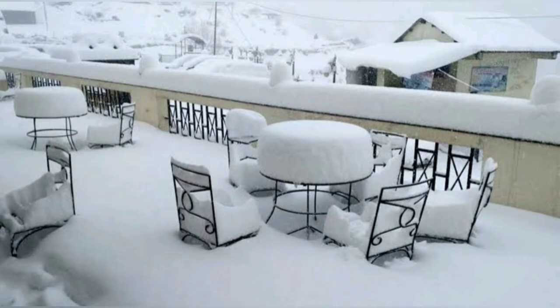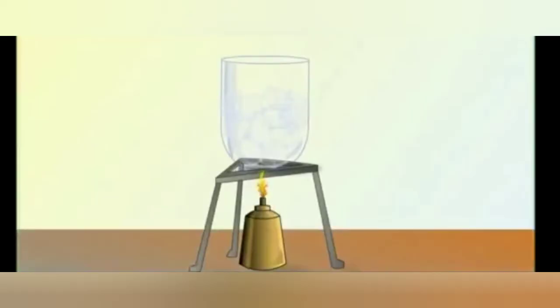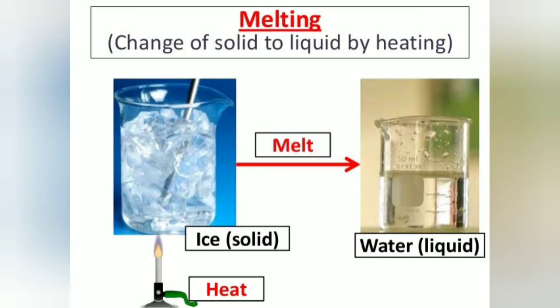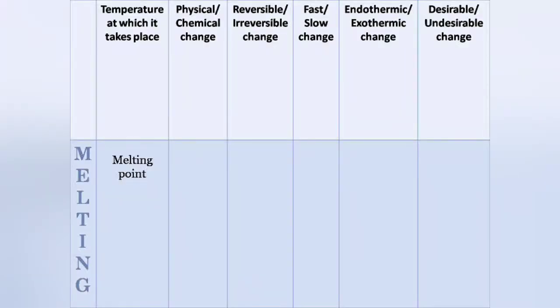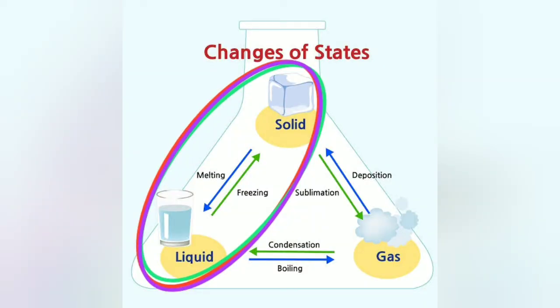Then the next example of physical change is melting. It is also called fusion. Melting is defined as a process by which a solid changes into its liquid state on heating. It occurs at a specific temperature, and this specific temperature is called melting point. It is a physical process because the chemical composition of the substance remains the same after melting and no new substance is formed during this change. It is a reversible change. It is the reverse of freezing.